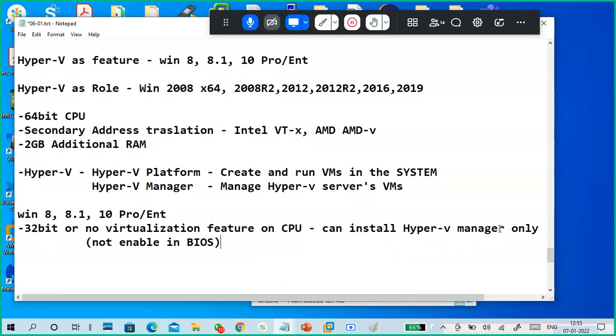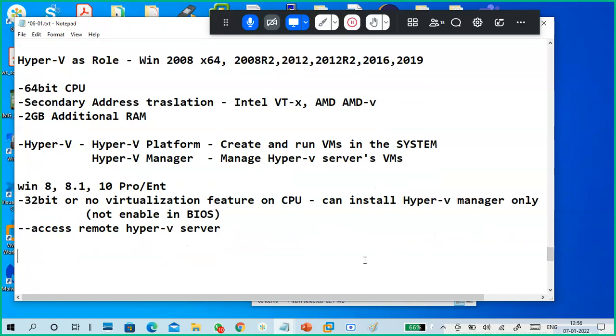So what will happen in this case? You can access a remote Hyper-V server, that's it.